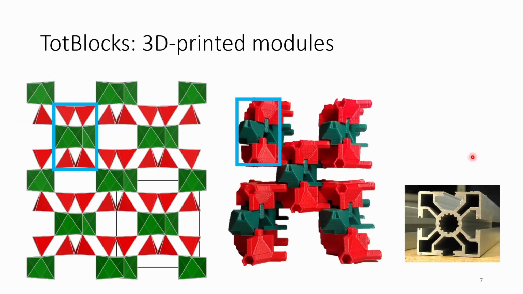We can simplify it even further by taking out some of the sites that maybe are not so important, and now we arrive at this representation. And so what I've done is I've actually 3D printed this in a modified format, and now we can really, really see the building blocks, the fundamental building blocks that make up this structure. And remember that we're looking at modules that are essentially these beams, and we're actually going to look at only the cross-section of these beams, so they extend in and out of the page.